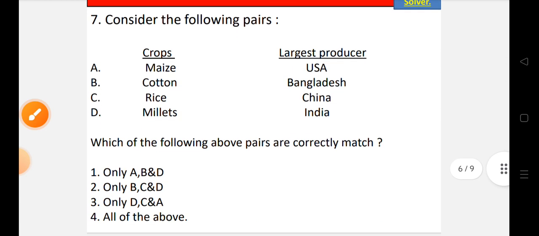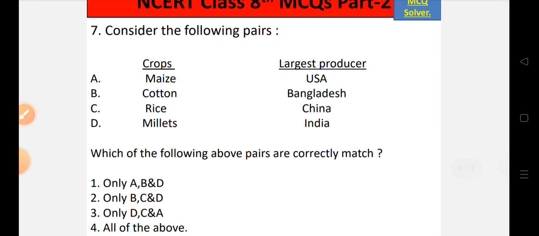Now let's move to question number 7. Consider the following pairs. Here it is given crops and who is the largest producer. Number A, maize, it's mentioned largest producer is USA. Number B, cotton, largest producer Bangladesh. Number C, rice, largest producer China. And D, millets, largest producer India. Which of the following above pairs are correctly matched?